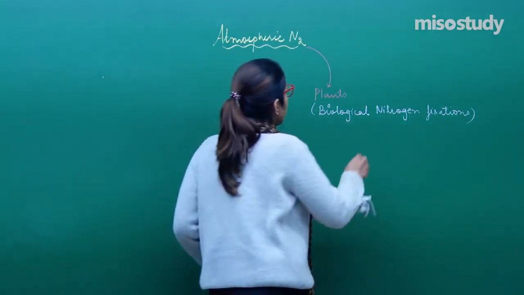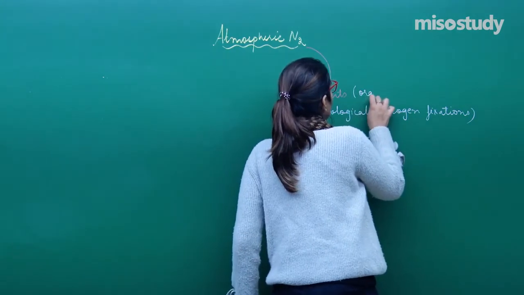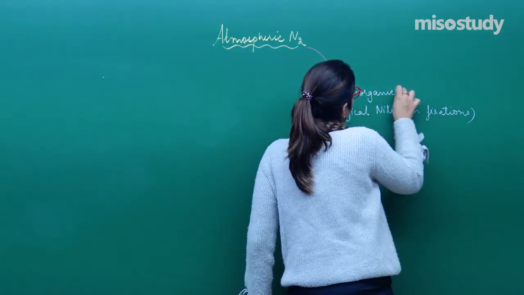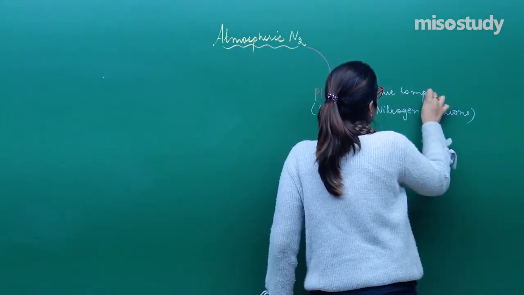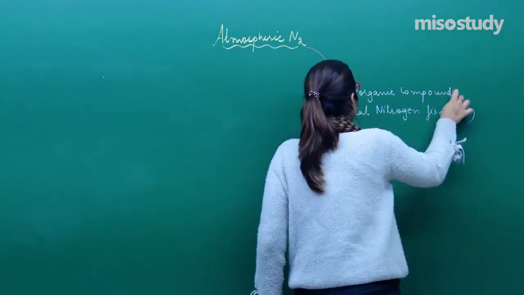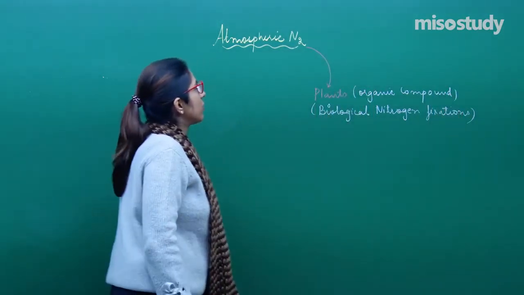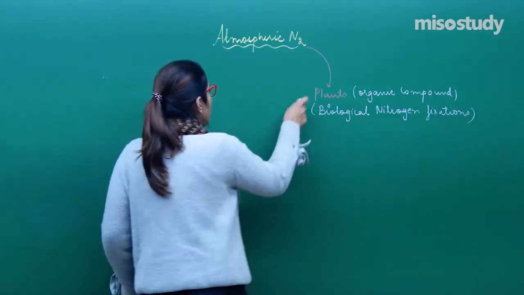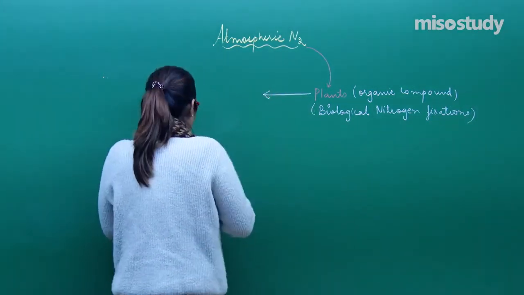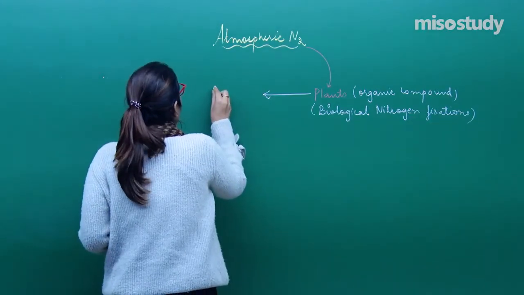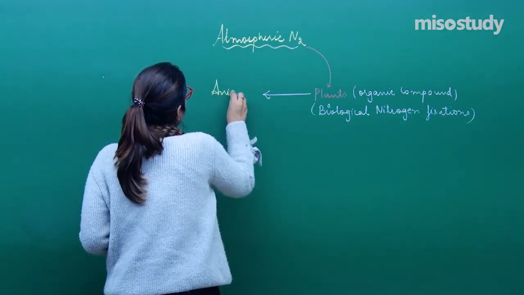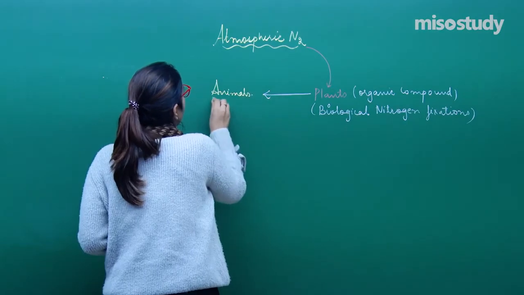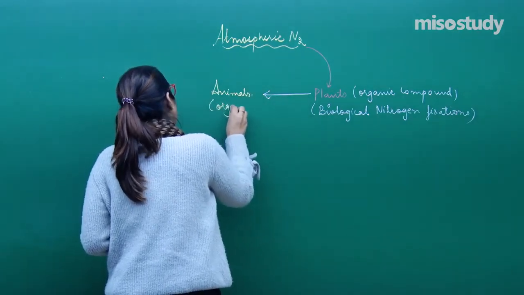So in this case, there is a formation of organic compounds. Once these nitrate and nitrite are absorbed because of the biological nitrogen fixation, which converts atmospheric nitrogen into nitrate and nitrite, they will be taken up by the next group of organisms, that is animals. In animals also they help in the formation of organic compounds.